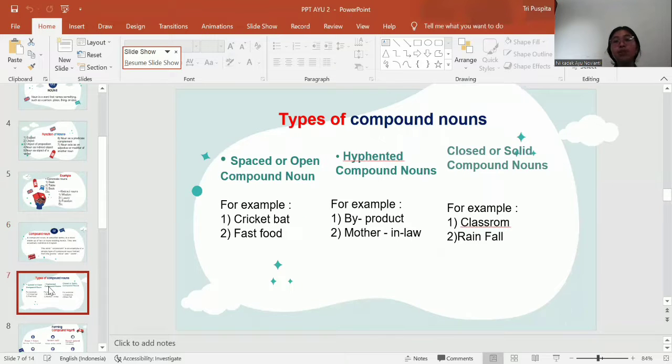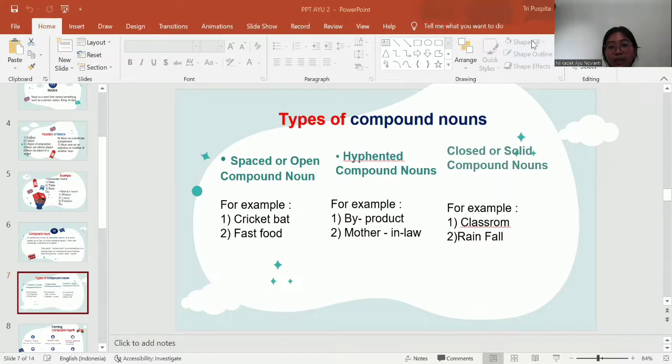Yep, this is the types of compound noun. Compound noun has three types. The first is split or open compound noun, the second is hyphenated compound noun, and the last is closed or solid compound noun. The first is split or open compound noun. A split or open compound noun is one in which there is a space between the two words which form the compound noun. For example, cricket bat, fast food, and flower soup.